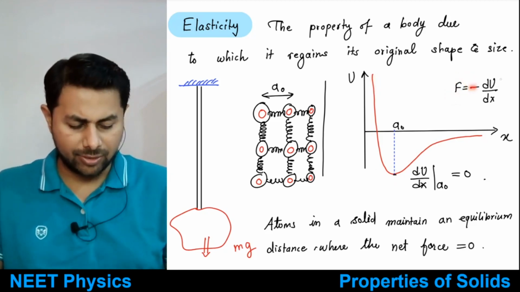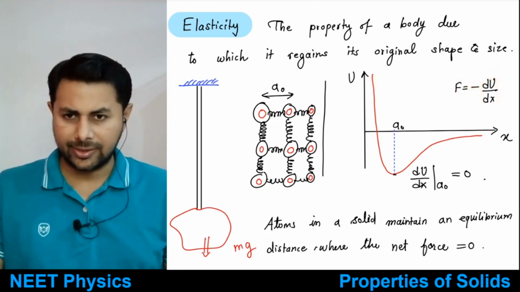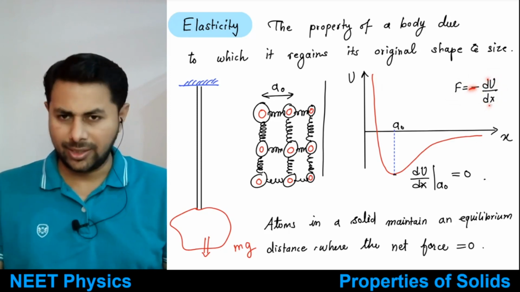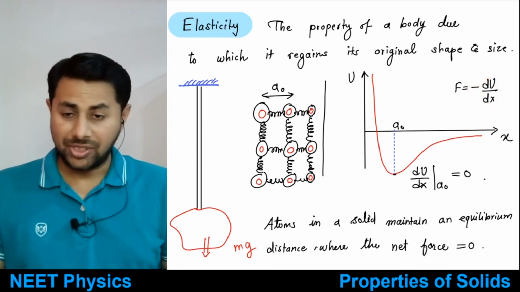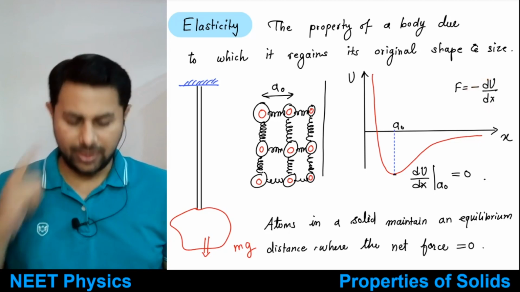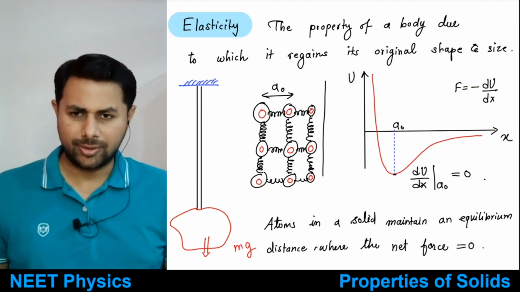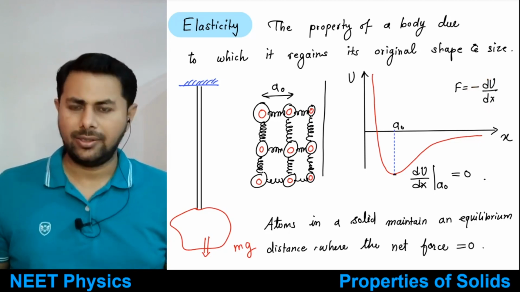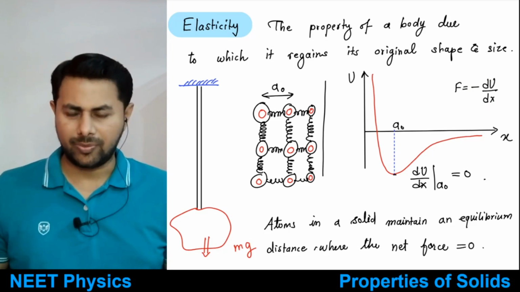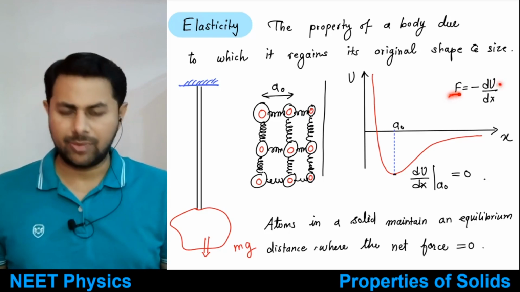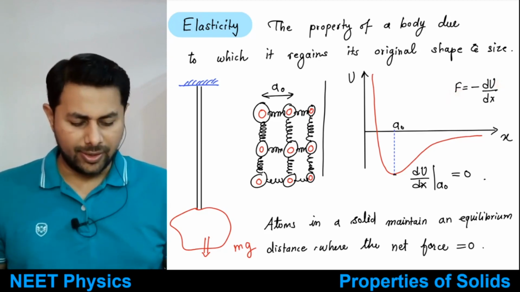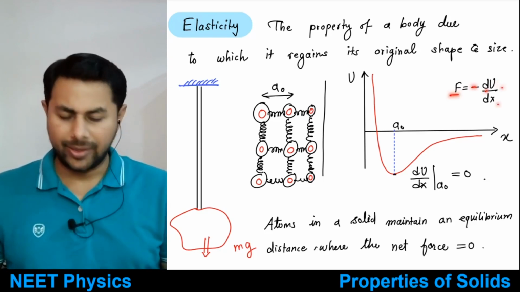It is minus du by dx, the negative of the potential energy gradient, right? We learned this in the last chapter, gravitation, and also in work, energy and power. So the relation between potential energy and force is given like this: force is equal to minus du by dx.